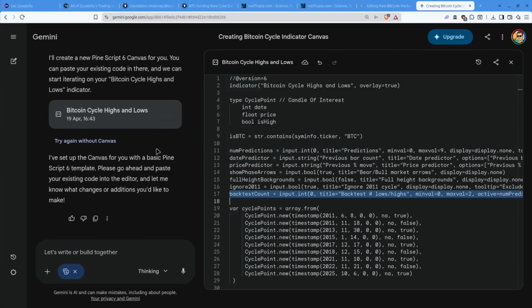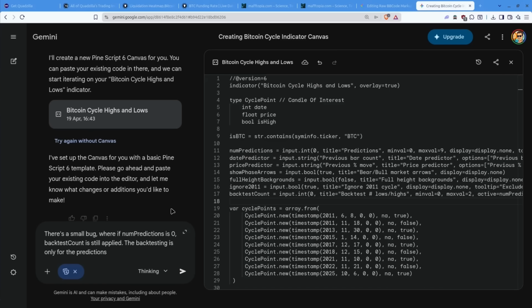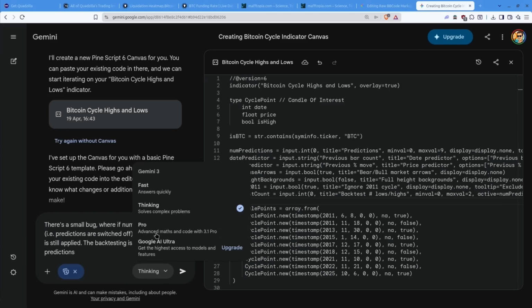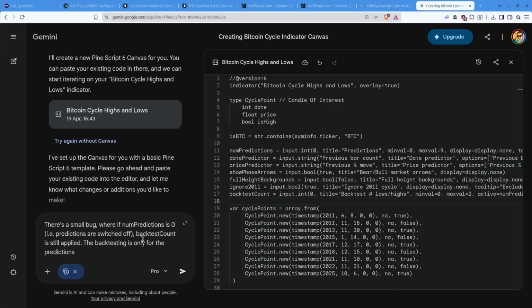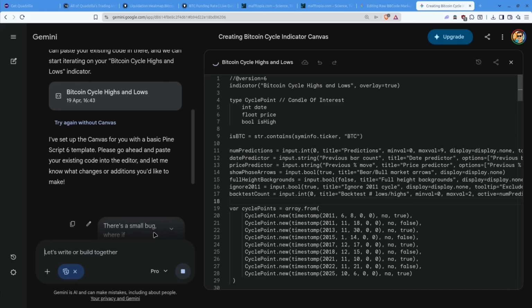So let's put it in here. I could do it with the microphone, but I'm just going to type it. I don't want to mess up my recording on this. There's a small bug where if num predictions is 0... how much of this do I need to explain to Gemini? Let's put that up to pro level. Let's use up my usage quota for the day. Burn through it. There we go.